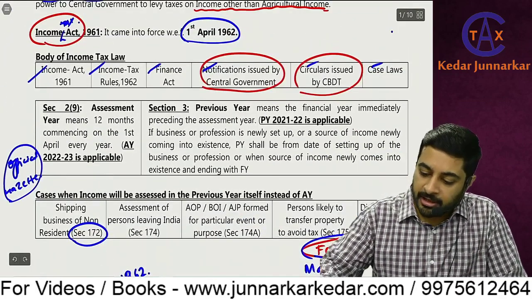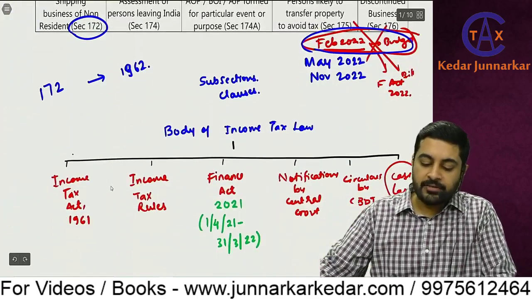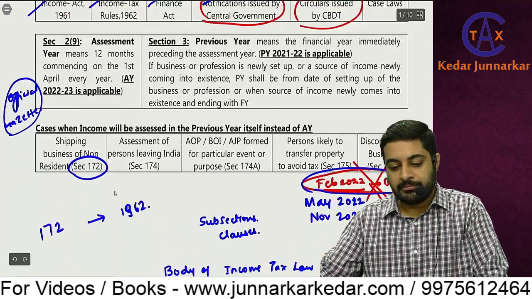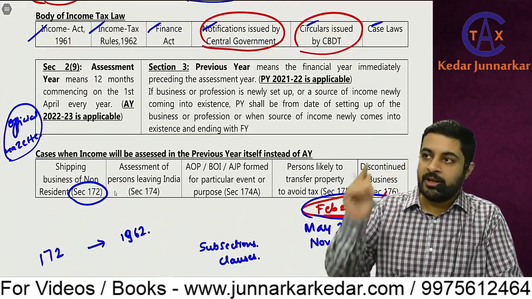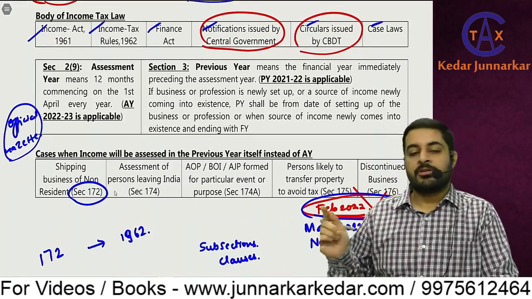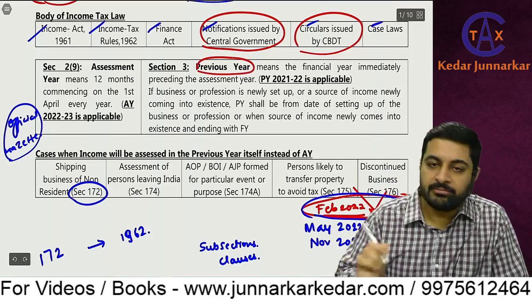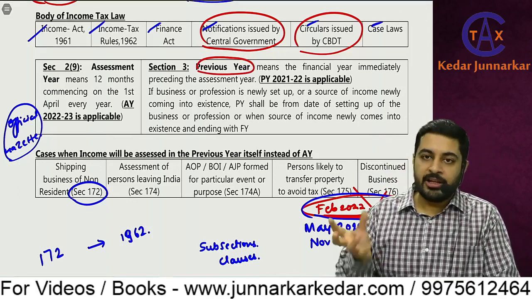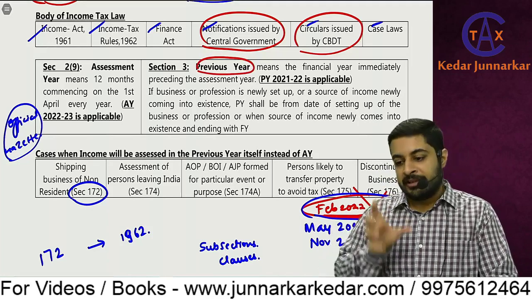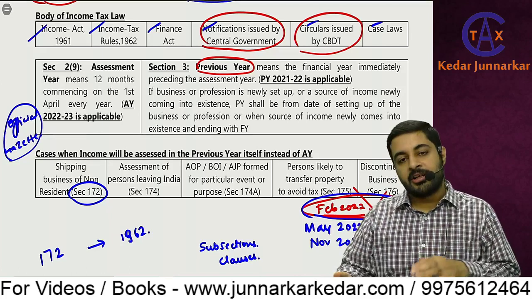Next, now I told you that Finance Act 2021 is applicable. So which financial year is applicable for our exam? 1/4/21 to 31st March 22, which is previous year. You will say what is previous year? Now generally we know that if this is the current year, then previous year means year earlier than that.